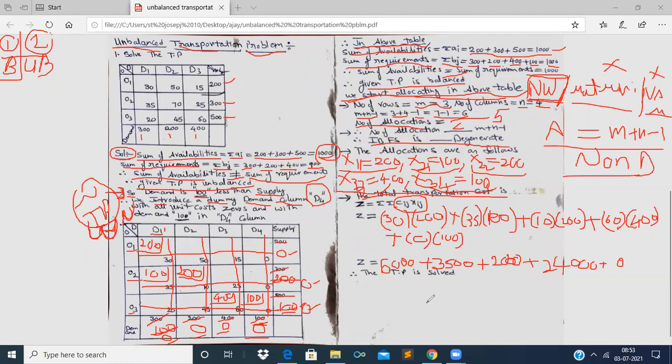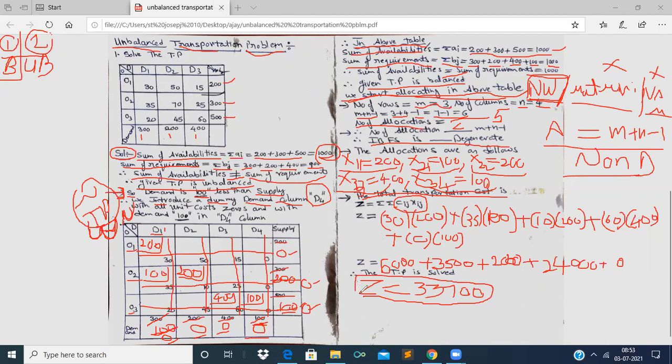6,000 plus 3,500 plus 2,000 plus 24,000 is 33,700. The total transportation cost is Z equal to 33,700, right? Now see here, 33,700. It is the total transportation cost.